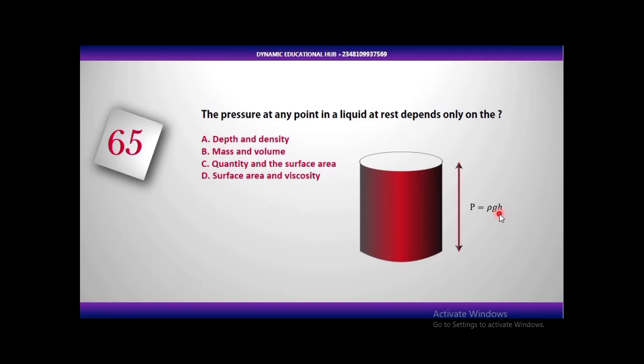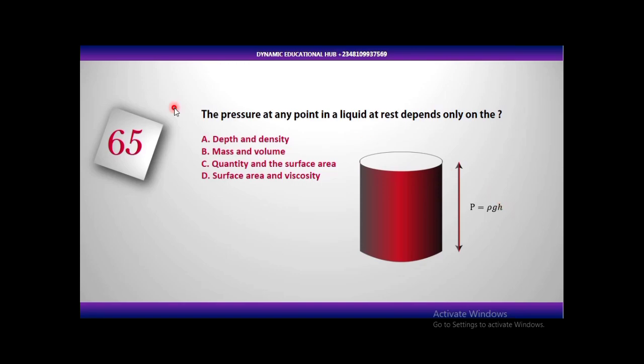the pressure is going to be the density of that fluid multiplied by the height times acceleration due to gravity, which is what? rho g h. So this is the formula that we are going to use, and if we look at it very well, we see that the pressure at any point is directly proportional to the depth and density.